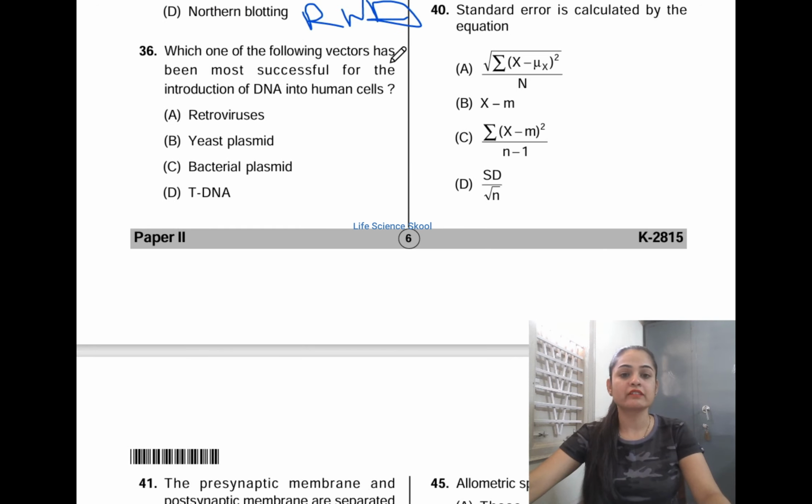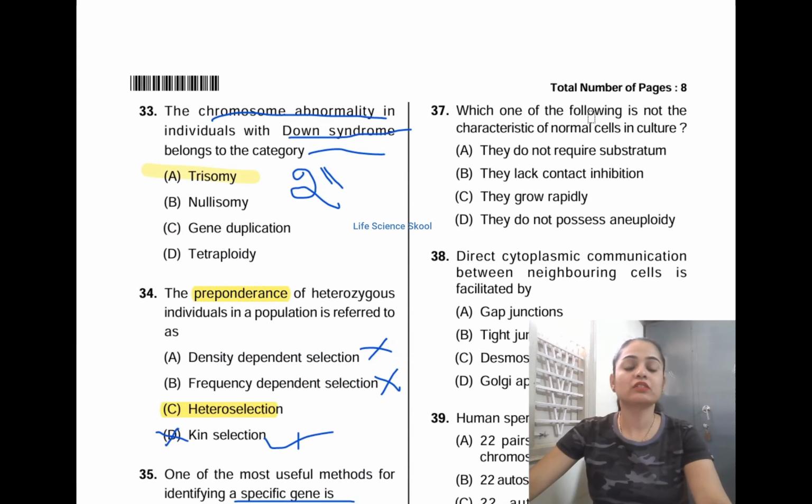Which of the following vectors has been most successful for the introduction of DNA into humans? Option A retrovirus, option B yeast plasmid, option C bacterial plasmid, option D tDNA. The correct answer is option A, that is retrovirus. This is the one which is most successful for the introduction of DNA into human cells. Okay, moving on to the next question.